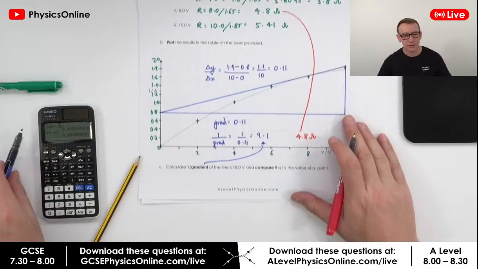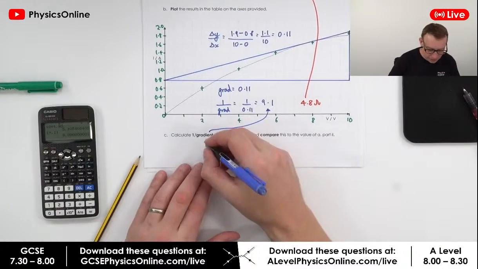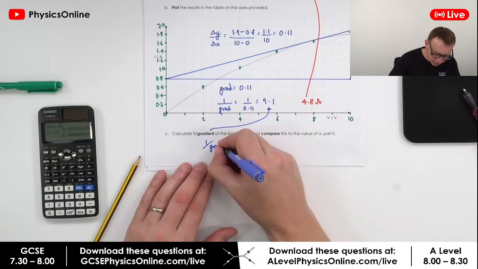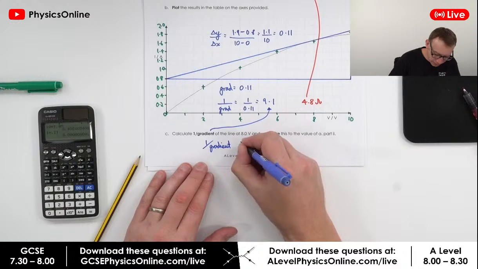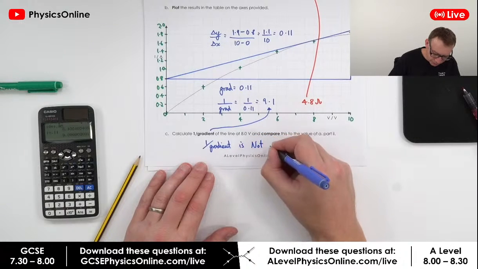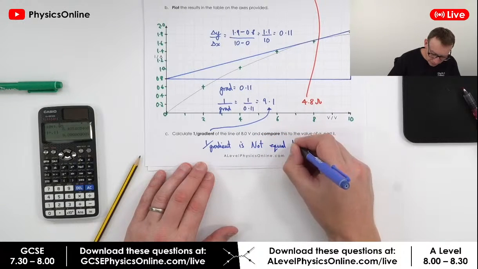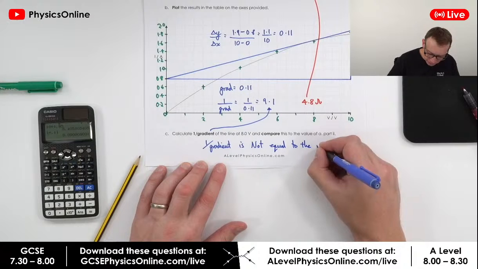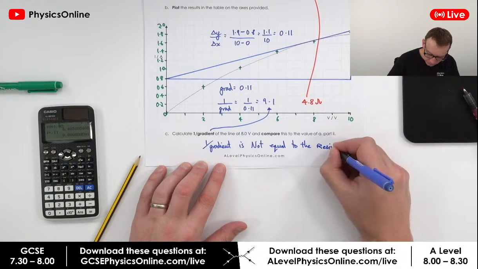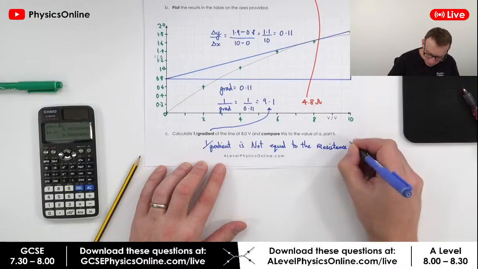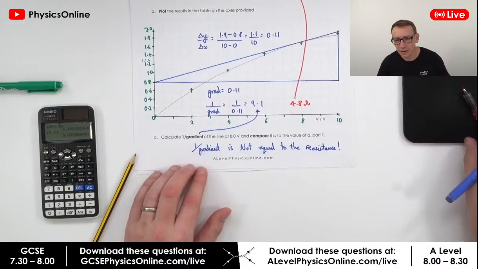Okay, so what we can see here is that 1 over the gradient is not equal to the resistance. And that's a really, really important thing.